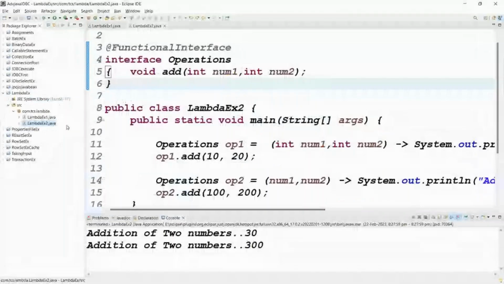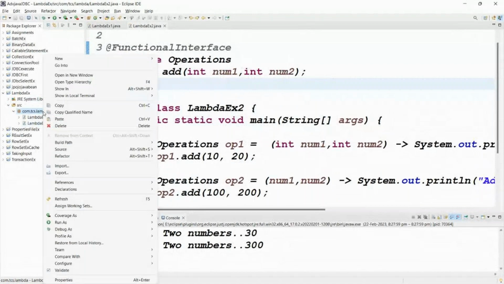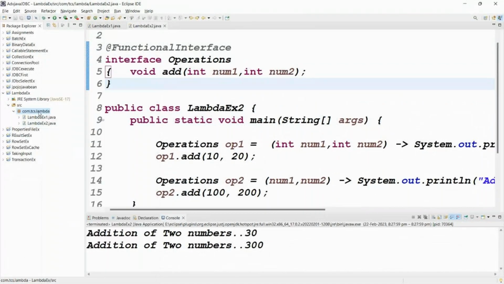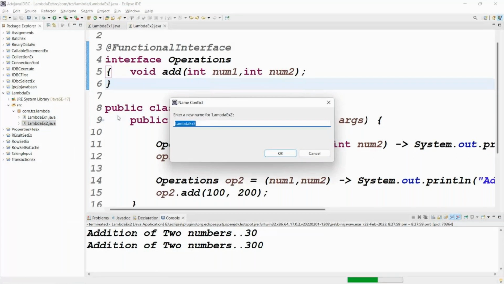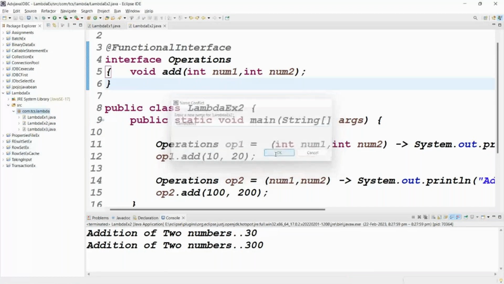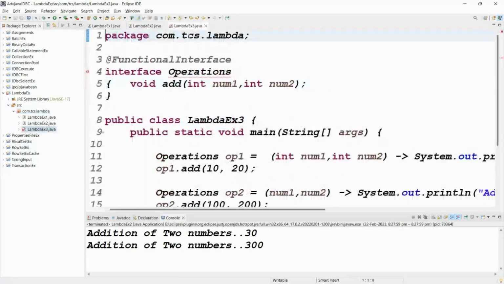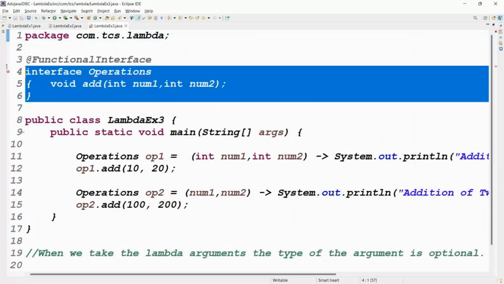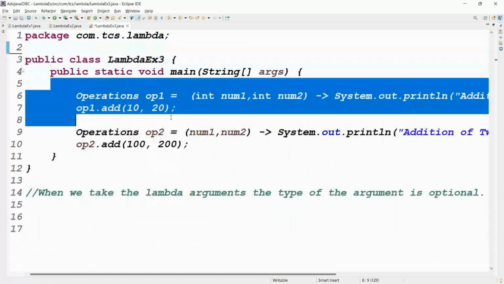Let me take example 2. Let me write this. Example 2 is there. This we need to place here. Yes, example 3. First, we need to take the functional interface. You got the point, right? Take the function.